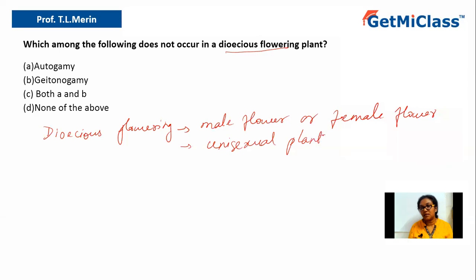Why? Because they can have either male flowers or female flowers. In such a case, the plant will be considered as a male plant or a female plant, based on the type of flowers they have.